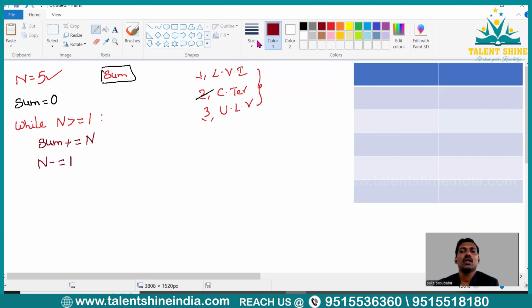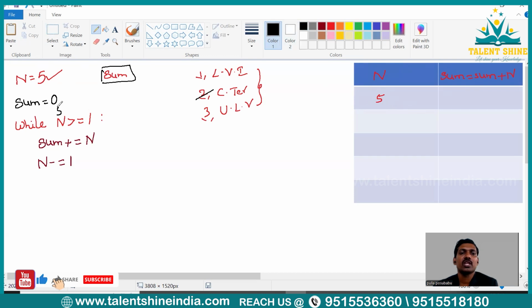Okay. Now let me write here. So n value, and here what is sum? I'm writing here sum is equal to sum plus capital N, right? Now, what is the initial value of n? It is 5, right? So, initially sum equal to 0. Now, let us verify the condition here.